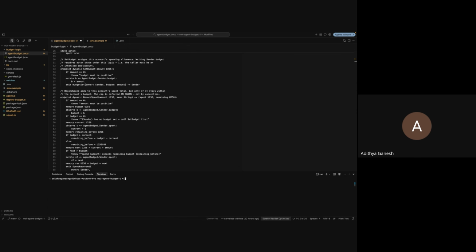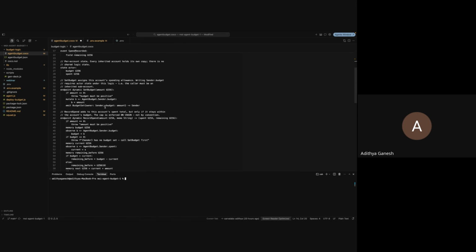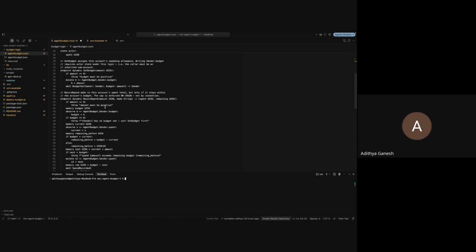So we have record spend, and we also have set budget, which is the endpoint the user would call when initially deploying the agent, initially inheriting the sub account for that particular agent. You can set it to anything. You can say the budget's 500,000. This is just a figurative demo; the potential use cases are a lot more.